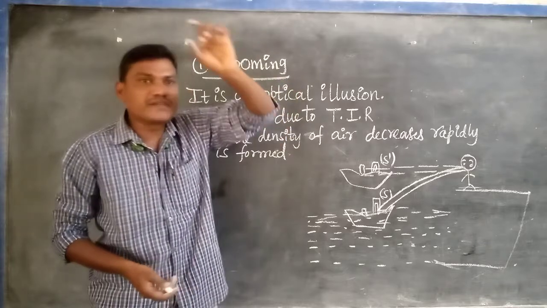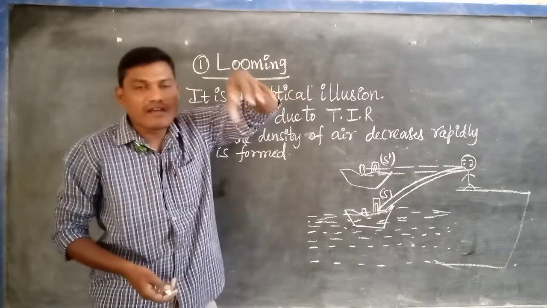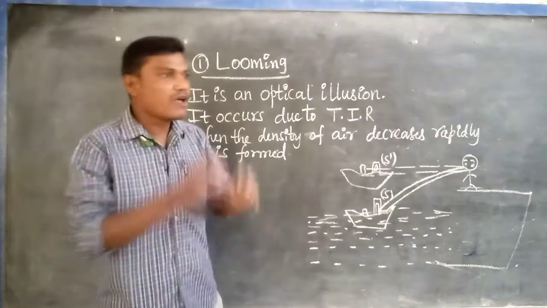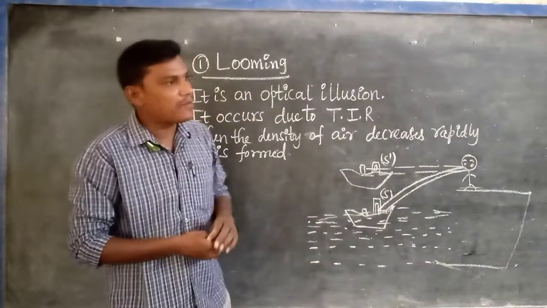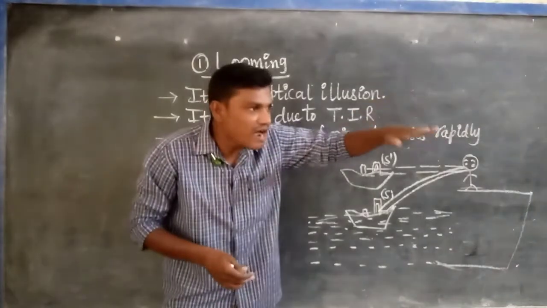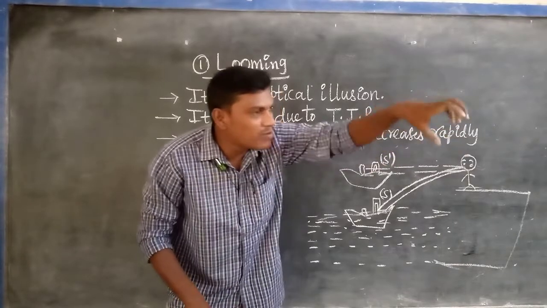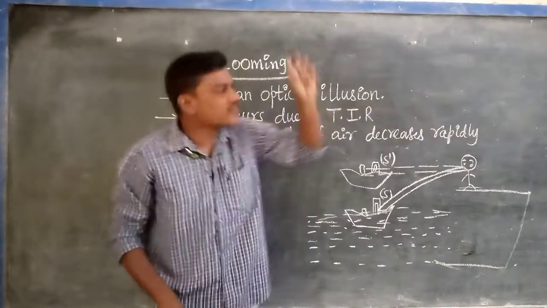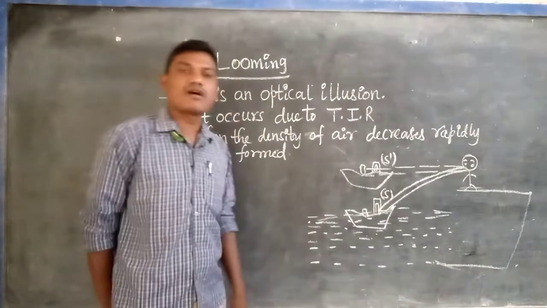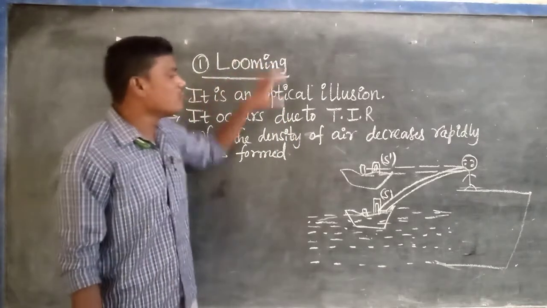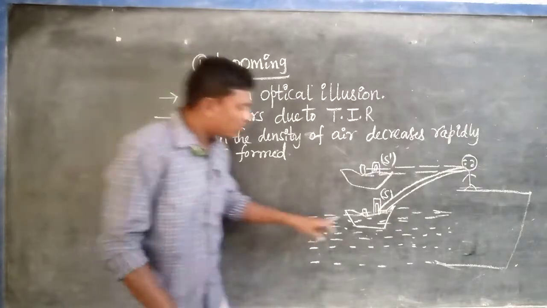That is called looming. Actually, the ship travels on the sea, on the water. But when you are in the vicinity of the sea or ocean near a shore and look at that particular ship, the ship does not appear at the original position. It appears slightly, it will float in the air. That process or phenomenon is called looming.